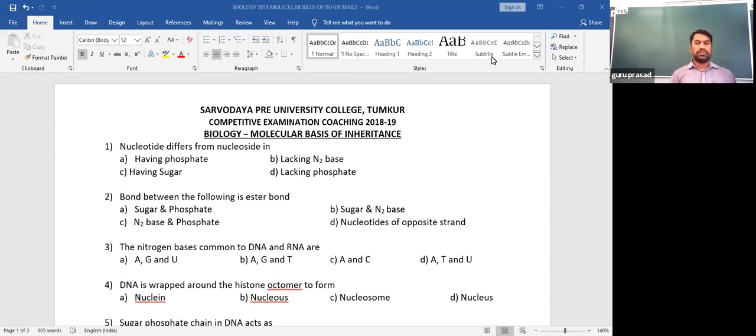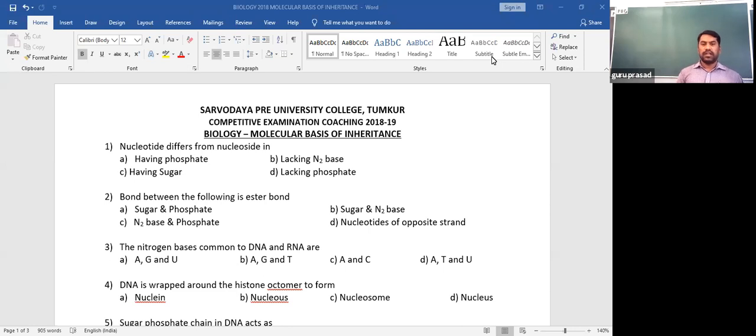Let us look at option A: A, G and U. This is only for RNA, because in RNA uracil is present along with adenine and guanine. In DNA we don't find uracil, so option A is not the answer.